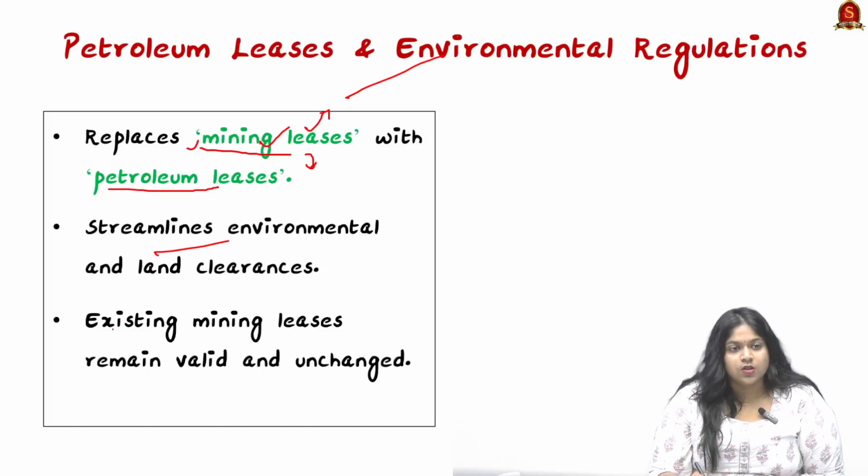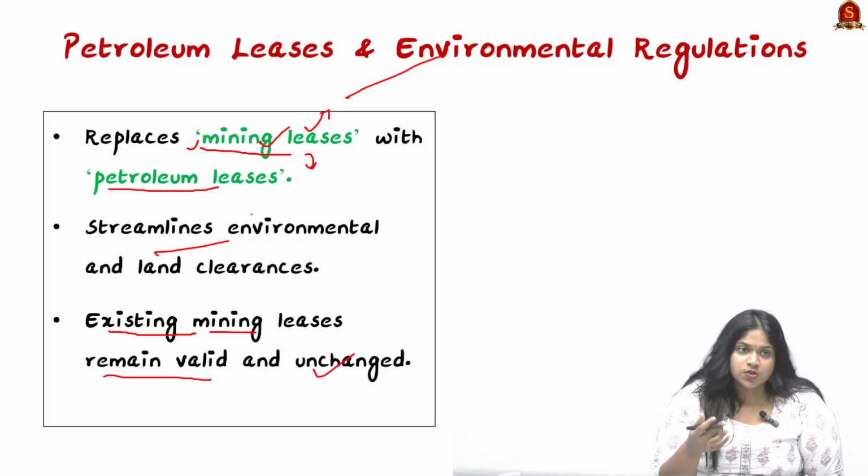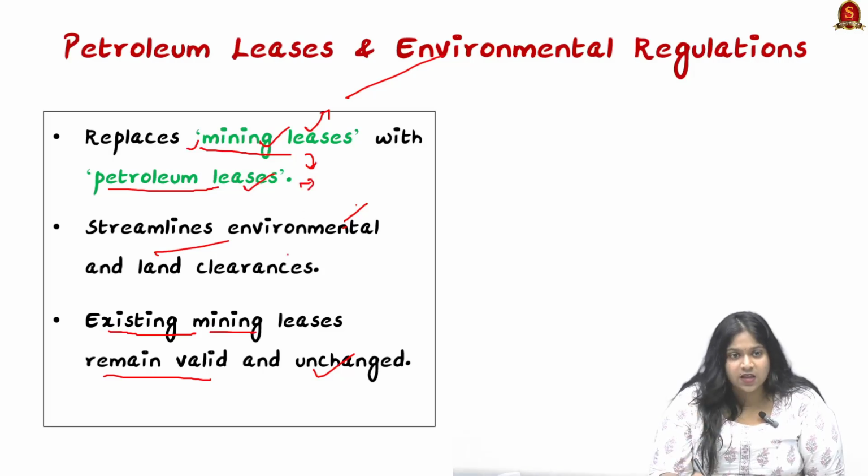Existing mining leases remain valid and unchanged. From now on they need to lease lands under the petroleum lease term, but if land was leased earlier under mining, it remains valid and unchanged.